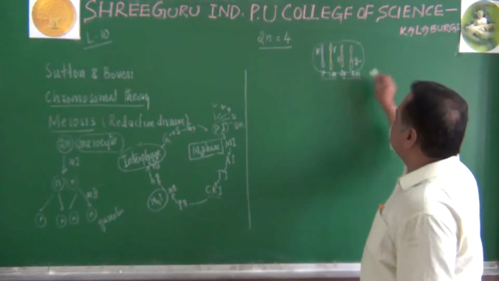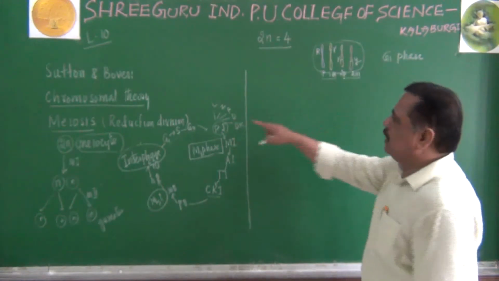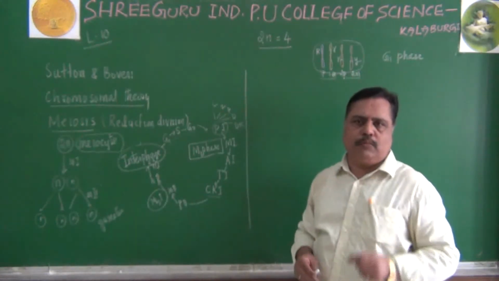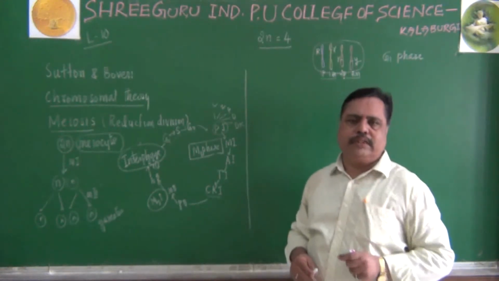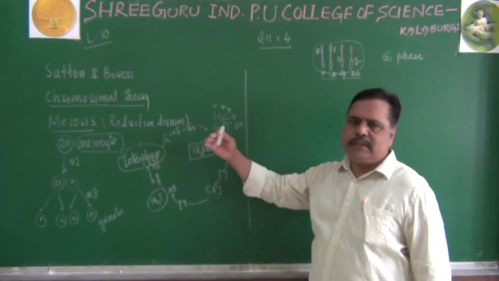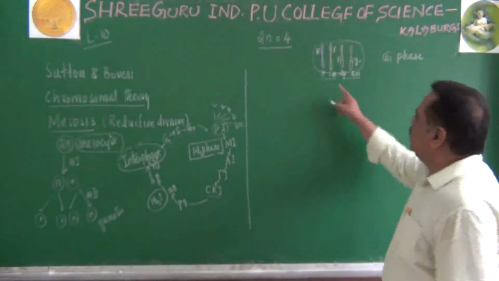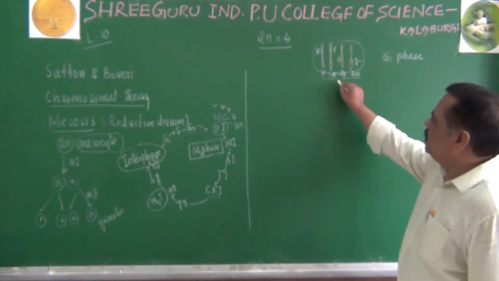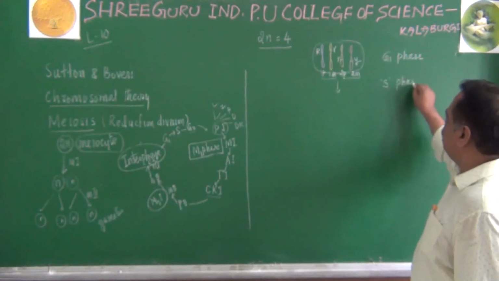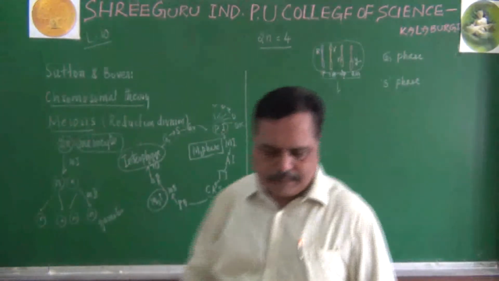Now at the time of G1 phase, this cell will be appearing like this, with the condensed chromosomes. The chromosomes become somewhat clearly visible during this stage. Of course, in metaphase it will be still clearly visible. During G1 phase itself, the chromosomes are getting ready for the M phase. Now, this is the G1 phase. What happens next? S phase will be happening. S phase means the chromosomes will undergo doubling, the doubling of DNA.